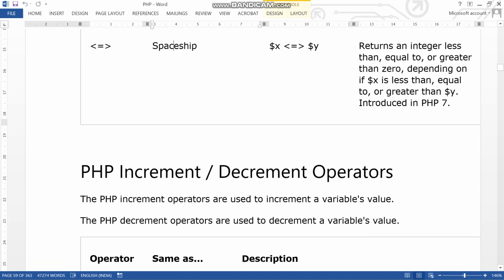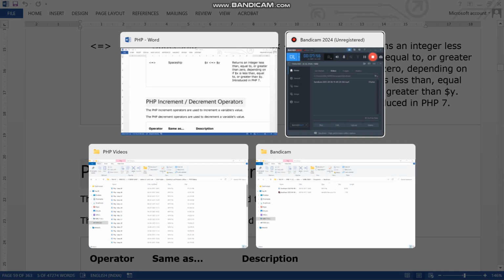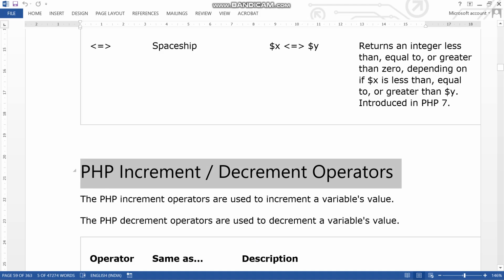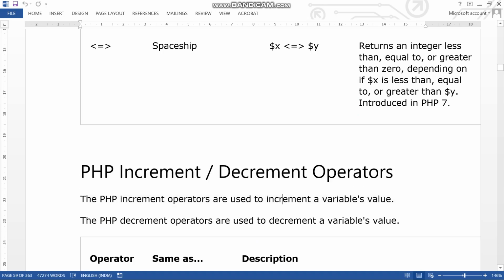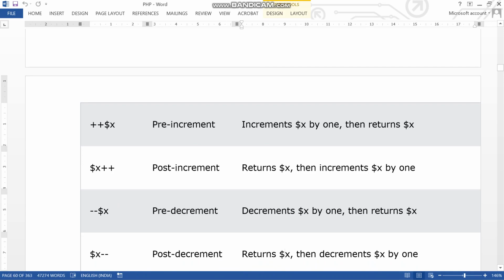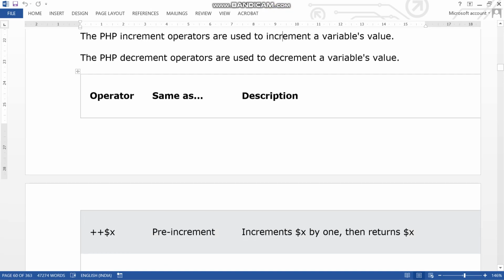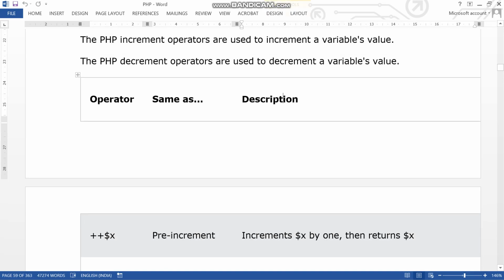Then the increment and decrement operators. These operators are used to increment the value of a variable. If you want to do 1 plus 1, what will you do?